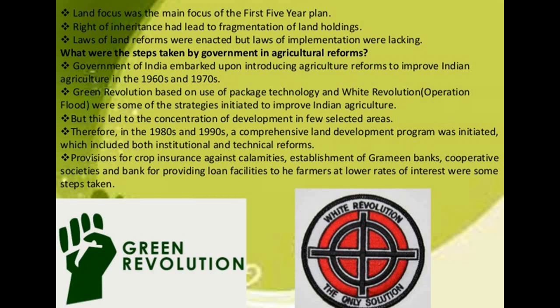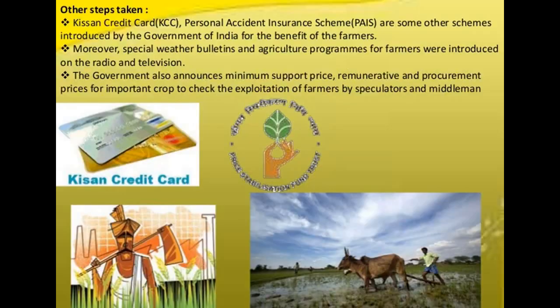These were a few of the steps that were taken. The other steps talked about were the Kisan Credit Card given to them, special programs for farmers' knowledge on radio and television, and the announcement of minimum support price, remunerative and procurement prices for important crops to check the exploitation of farmers.